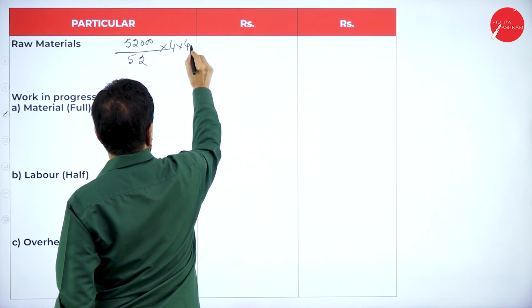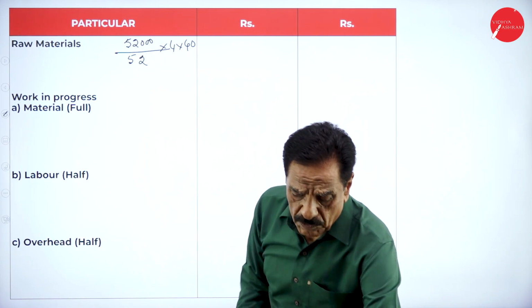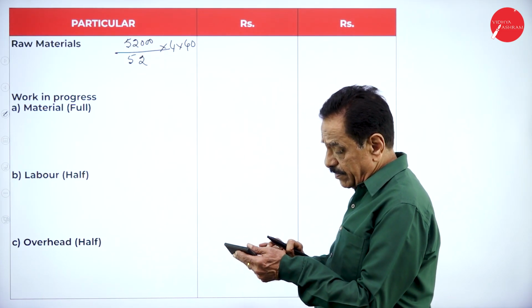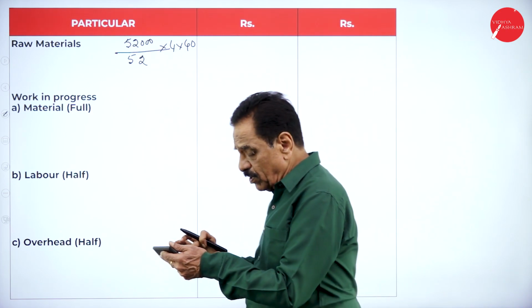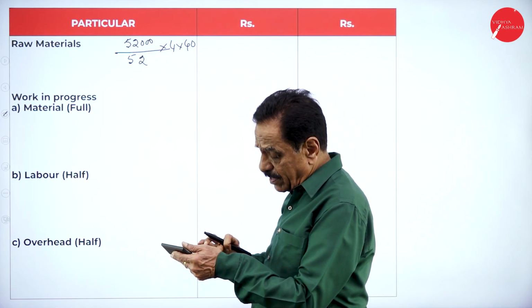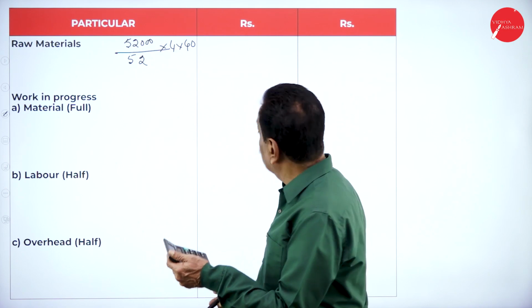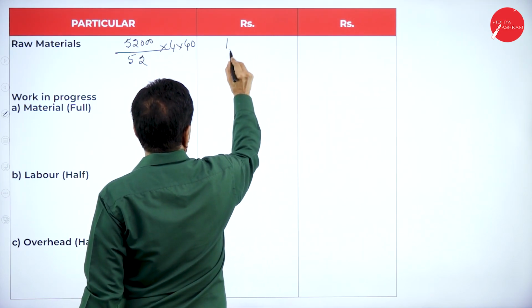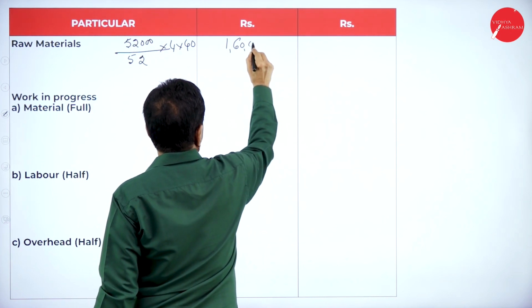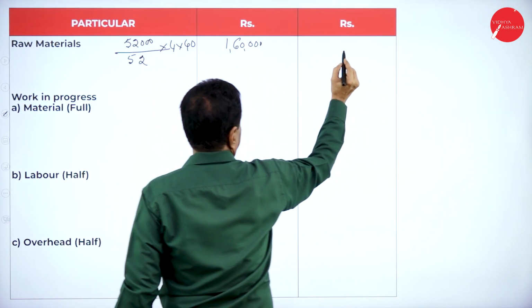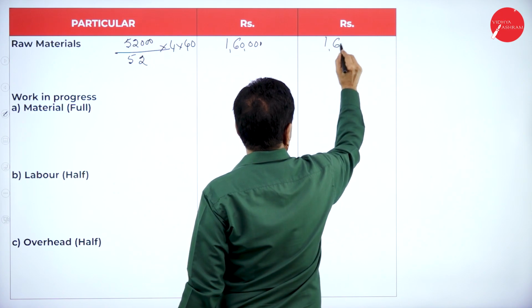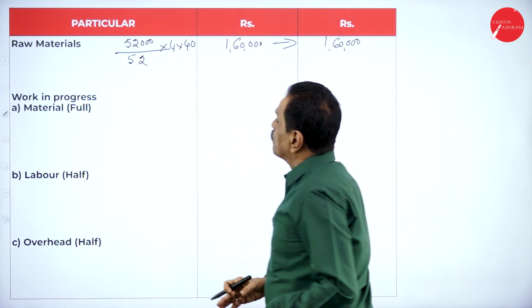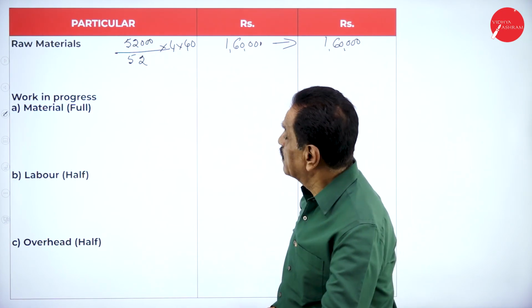Cost is 40. So 1,000 into 4 into 40, it works out to 1,60,000.